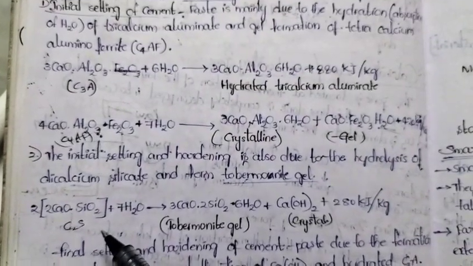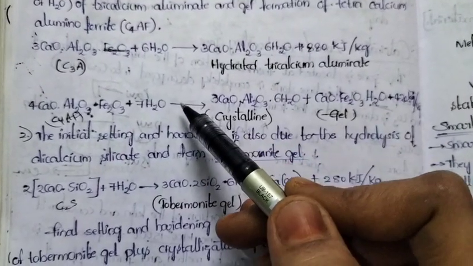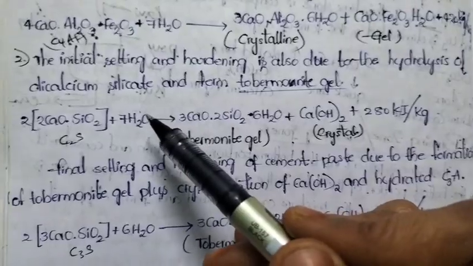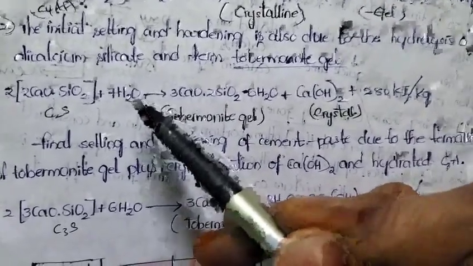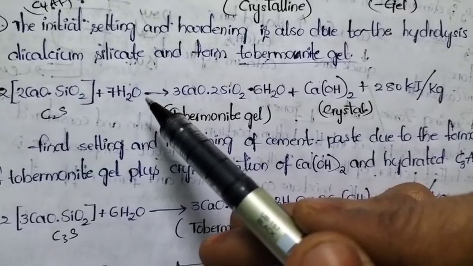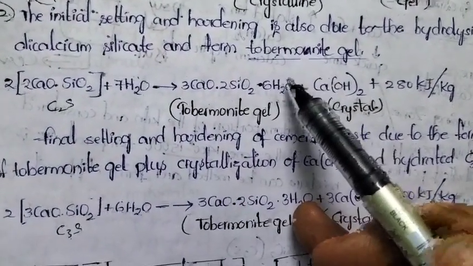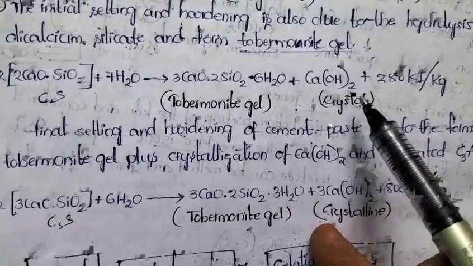So what does the setting reaction involve? Tricalcium aluminate and tetracalcium aluminoferrate both undergo hydration. At the same time, dicalcium silicate undergoes hydrolysis. Whenever we observe the products, the first product is a hydrated product, the second product is a hydrolysis product.